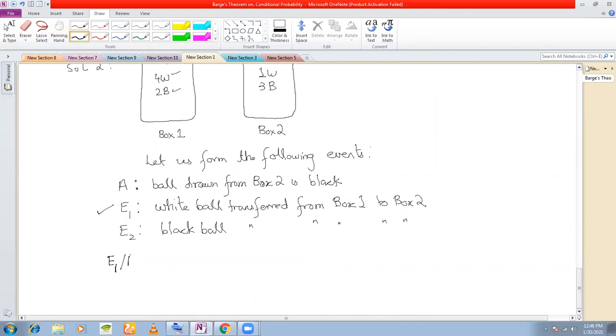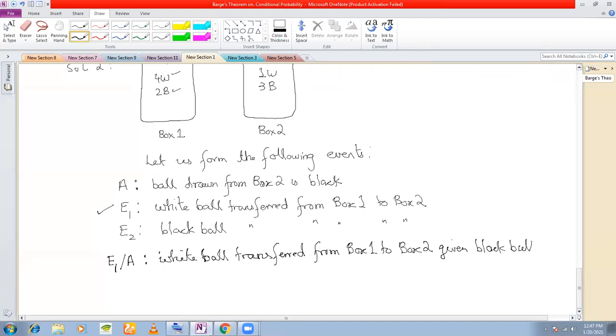A. So this event is E1 given A: white ball transferred from box 1 to box 2, given that a black ball is drawn from box 2.